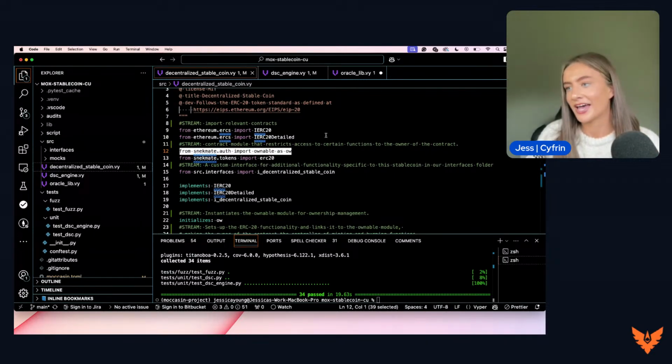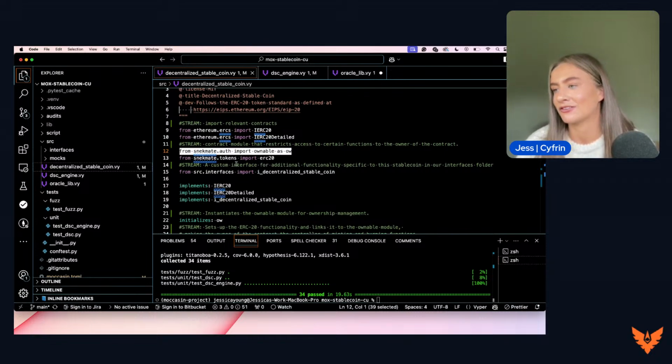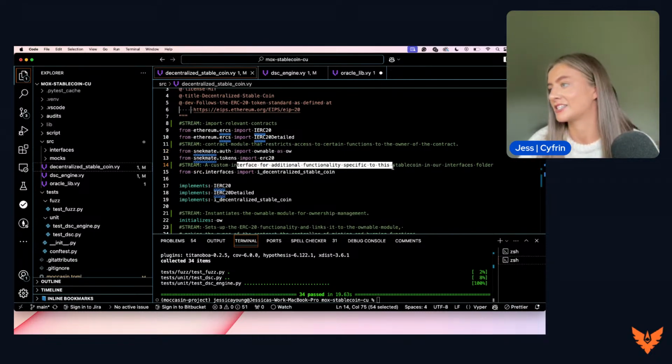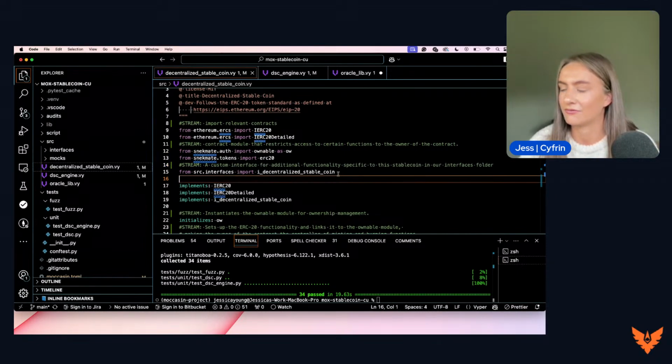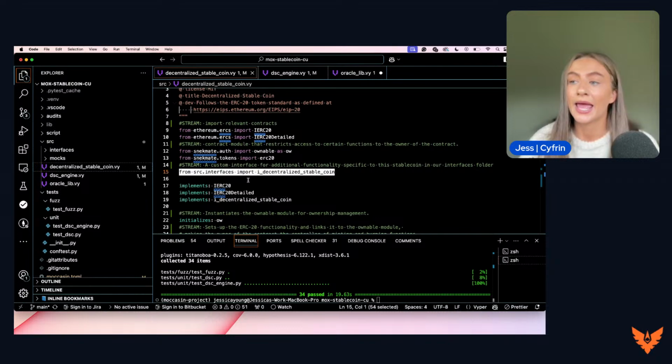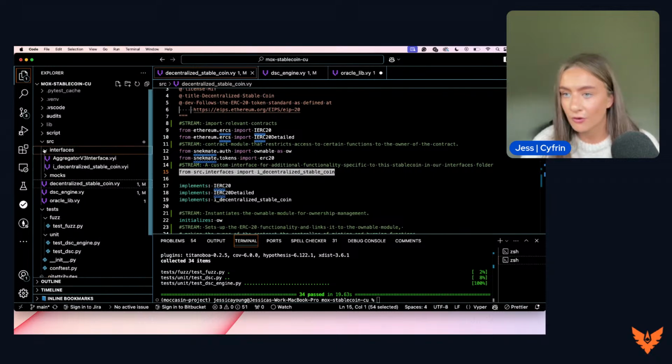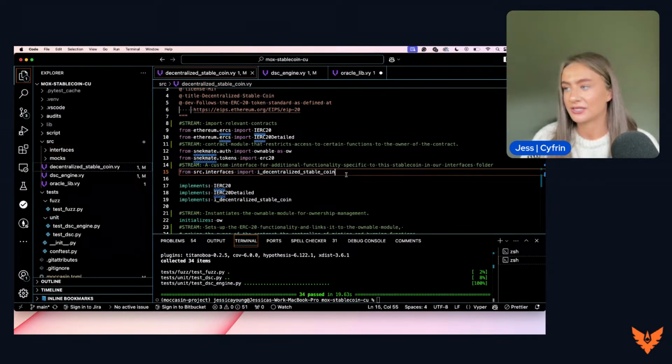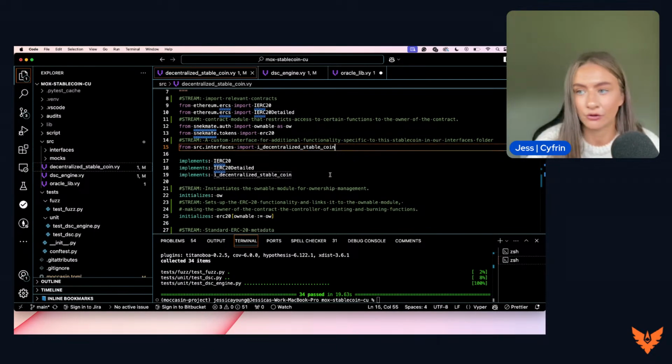This is the Vyper alternative. And we have a custom interface for additional functionality specific to the stablecoin in our interfaces folder. So this is just importing a contract that we've built in our interfaces file within our source folder, so we can use the different functionality.